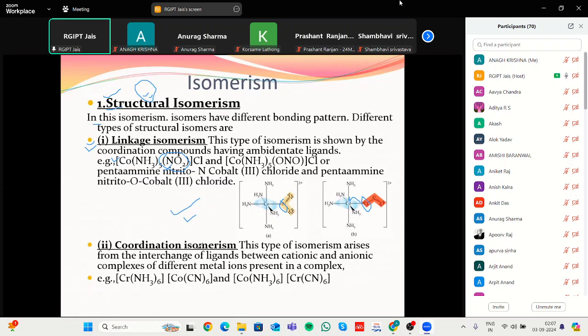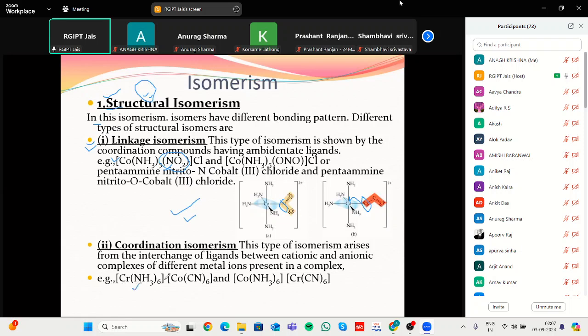Second is coordination isomerization. Coordination means the coordination bond, either direct with the metal or direct with a different ligand. It may be in the form of a cationic or anionic complex, but it is not found in cationic alone, and it is found in neutral ligands that are exchangeable.